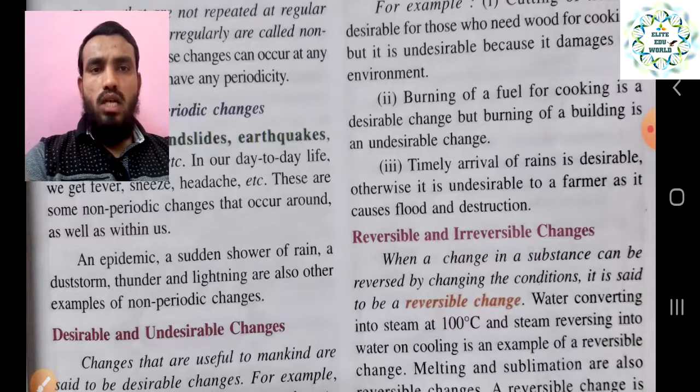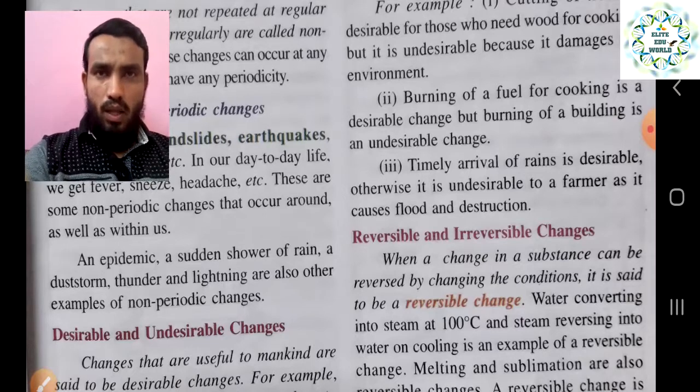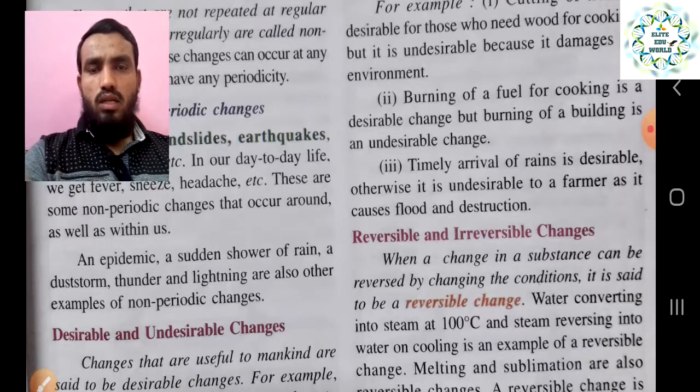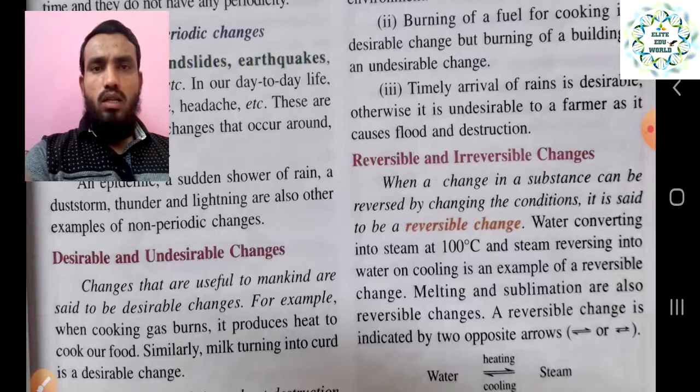And a sudden shower of rain, dust storms, thunderstorms, lightning are also examples of non-periodic changes. We cannot predict when they are going to happen, or what the intensity of all these natural disasters will be. So that is also in the category of non-periodic change. It can repeat at any time. So an epidemic, and all these, fall in that category.